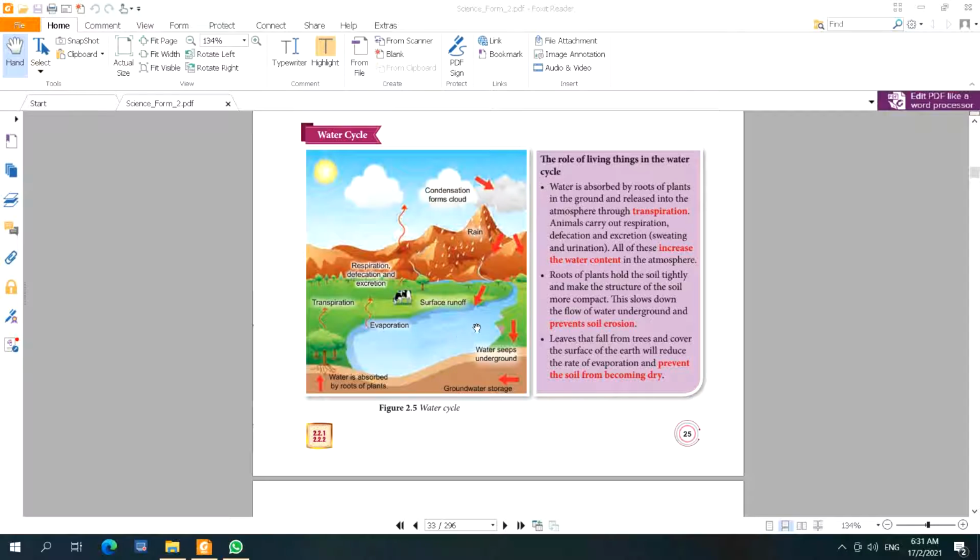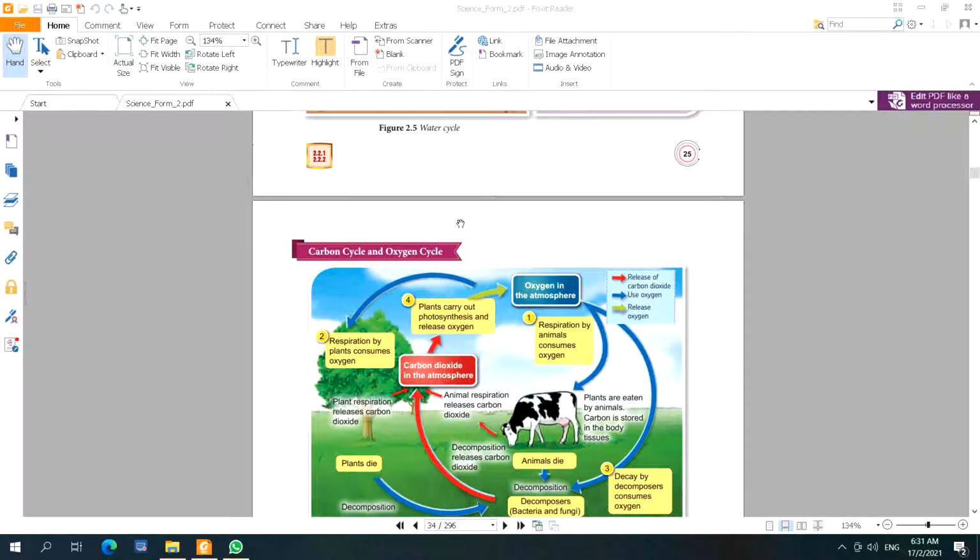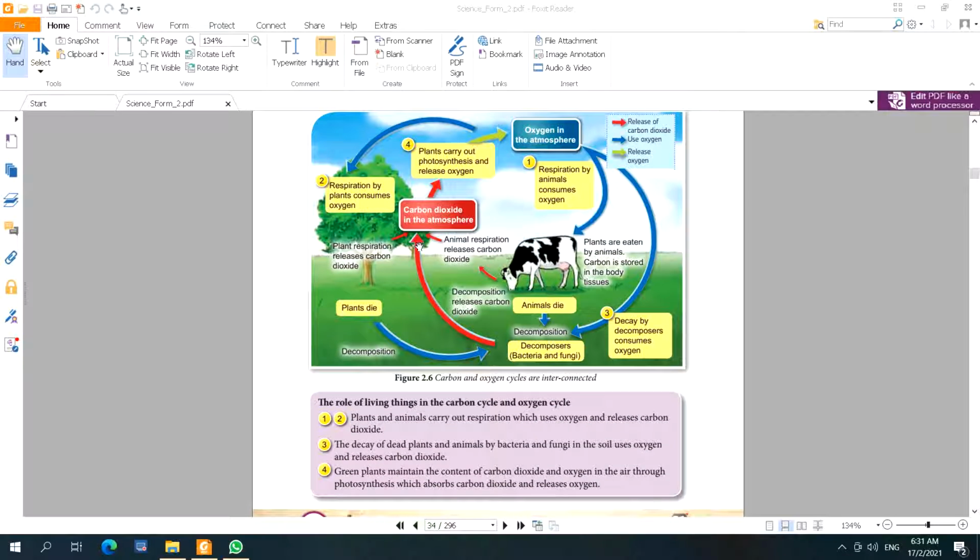And then it will be used again. This is why we call it a cycle. Okay, and then the carbon cycle and oxygen cycle.